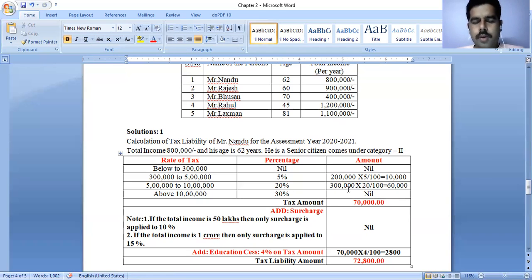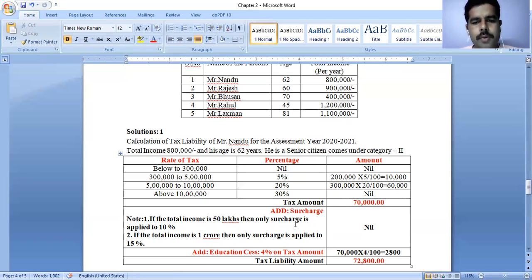Next, you do the total. The first one is 10,000. On 2 lakhs they got 5%, that is 10,000. On 3 lakhs, 20%, that is 60,000. The total tax amount is 70,000 rupees.